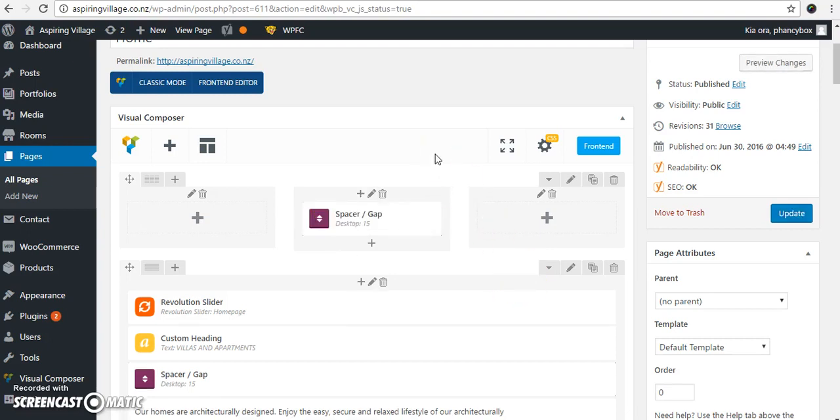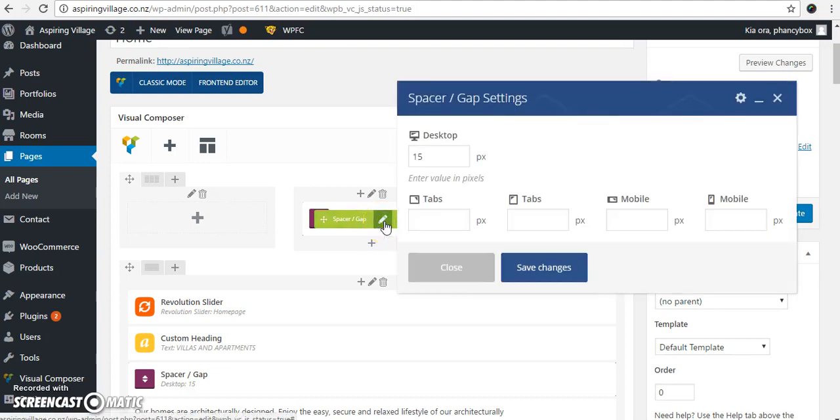So if you want to make a change to something and you're not quite sure if you need to click on this pencil or this pencil or this pencil, hover over it for long enough and it'll actually tell you what you're changing. So if we wanted to change the amount of space in this gap, we're not going to do that via the row or via the column.